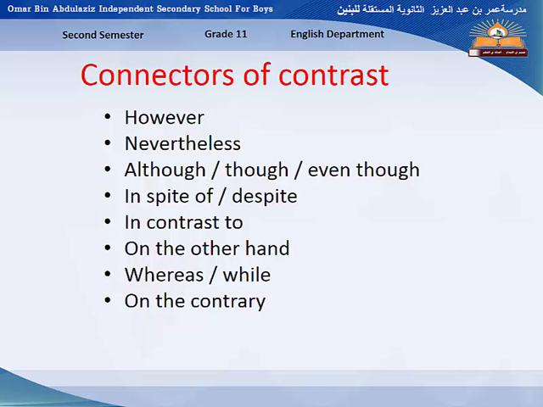For example, if we say, he is smart, he can't answer the questions, there is some contradiction in this sentence. So you can say, he is smart, but he can't answer the questions. However, he can't answer the questions. Although he is smart, he can't answer the questions.